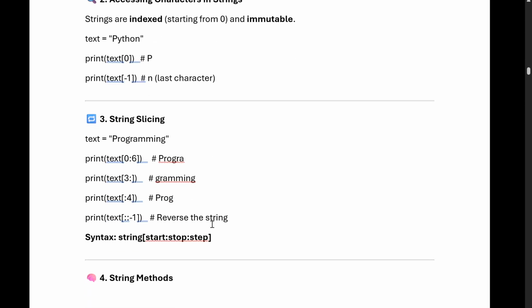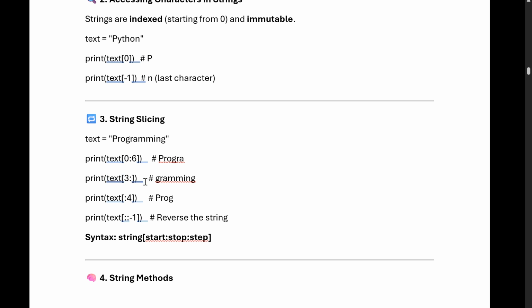What is called string slicing? Slicing is where we break the string into a substring. Suppose we understand with a simple example called text. Text is programming. We want to print text[0:6]. It starts from index number 0 and ends at number 6. So 0, 1, 2, 3, 4, 5, it will end with the 5 index. Six is the last, so we have to exclude it. The last element is excluded, the first is included.